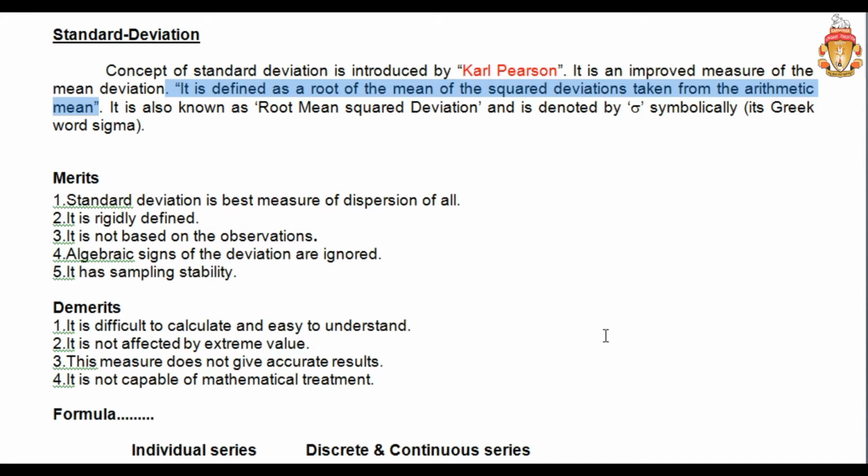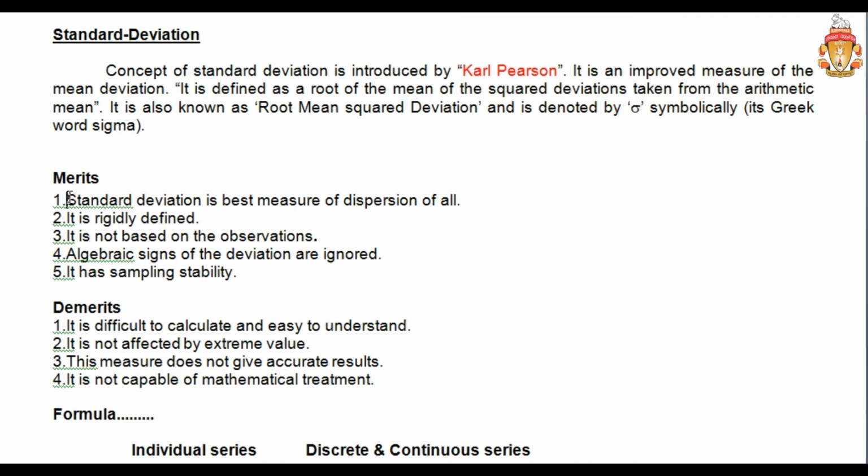Is that clear? Now, what are the merits of standard deviation? It is symbolically called sigma. This symbol is used for standard deviation, like x bar is used for the mean. It is a Greek letter called sigma, so you can read it as sigma, which is the standard deviation symbol.